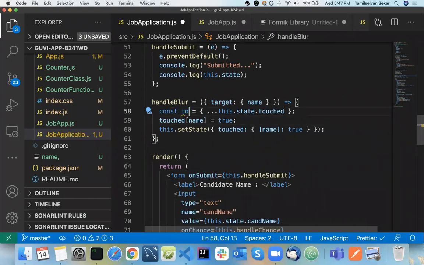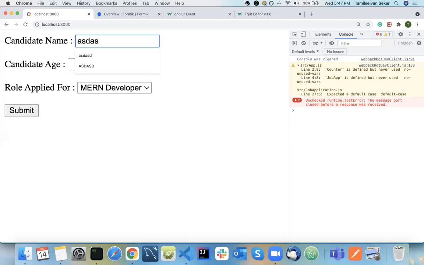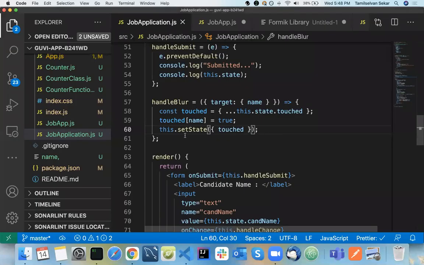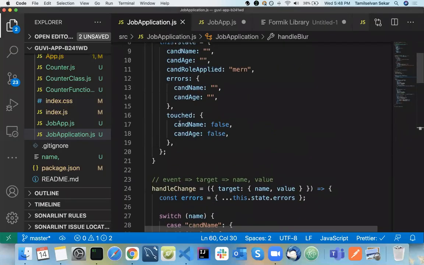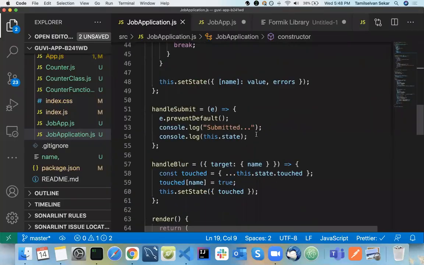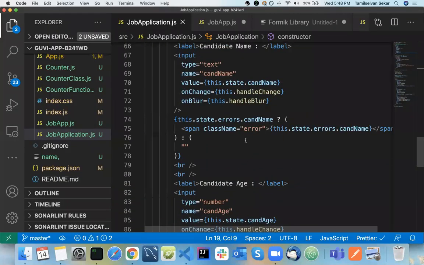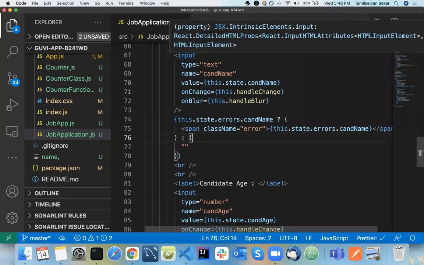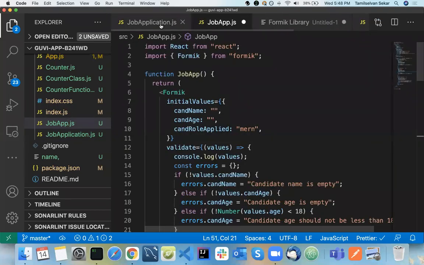Now, whenever I type in that particular field, suppose I come here and type something, and come out of this field, it will be updated to true because I have touched that field. Same if I type in the other field and come out of it, it will be tracked as updated to true. So now both the fields will be touched, and based on that we will have the message thrown here, in the state. Same way. So before moving on to Formik, this is clear.